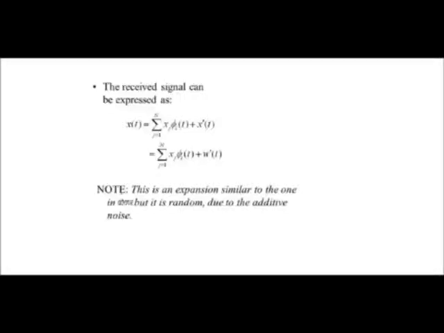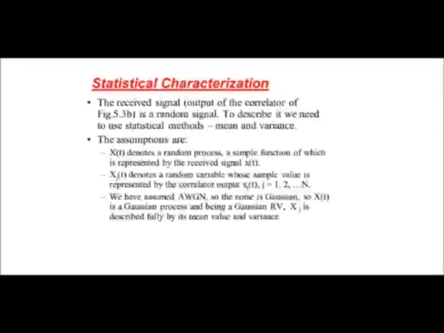Now the statistical characterization of the received signal. The received signal is a random signal. So when we try to describe the statistical methods with respect to the received signal, we have to consider the mean and variance. The assumptions made here are x of t denotes a random process, the sample function of which is represented by the received signal x of t. Xj denotes a random variable whose sample value is represented by the correlator output xj.